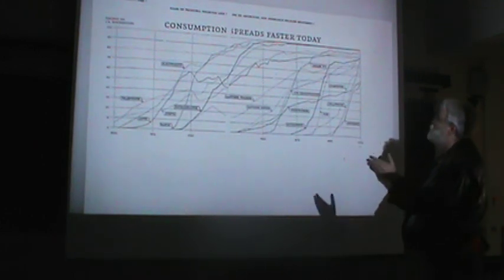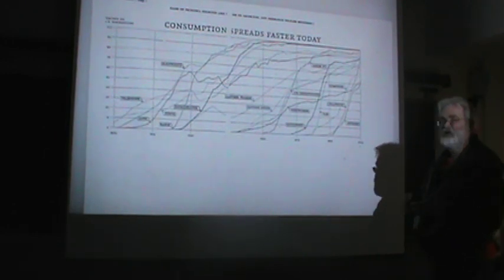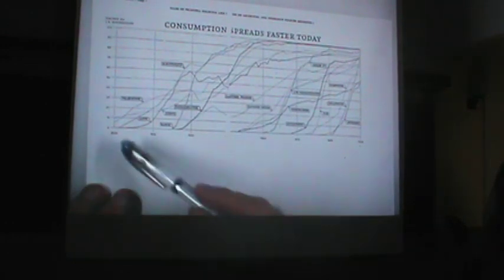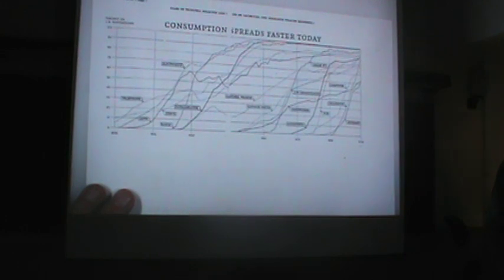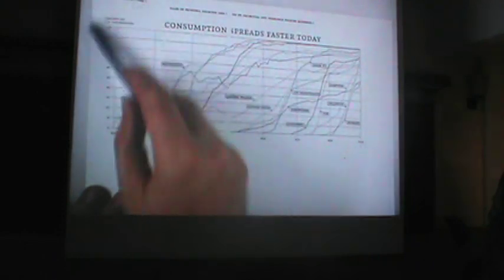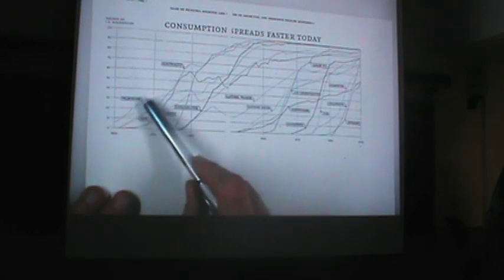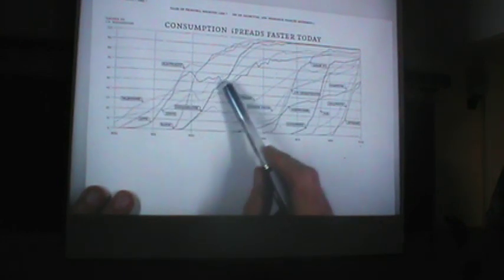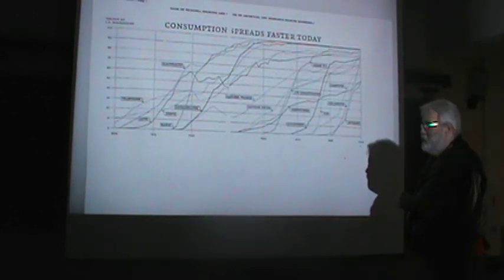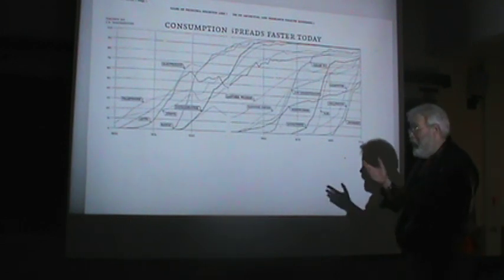Here we're looking at how consumption spreads faster today, looking at a variety of different household technologies and goods and how they spread. Just to give you a couple examples of a complicated chart, if you go back to the 1900s and look at how telephones spread throughout the entire population, here we're looking at the percent of households that had a particular technology or good. Telephones, well, it took a long time for telephones to spread, to become almost universal. And we're talking about the really old style telephones here, landlines.